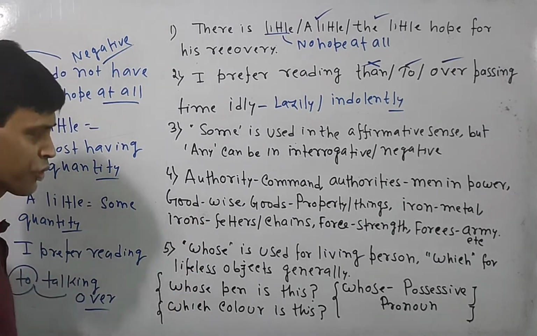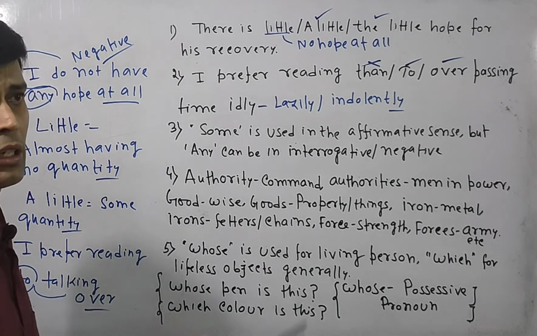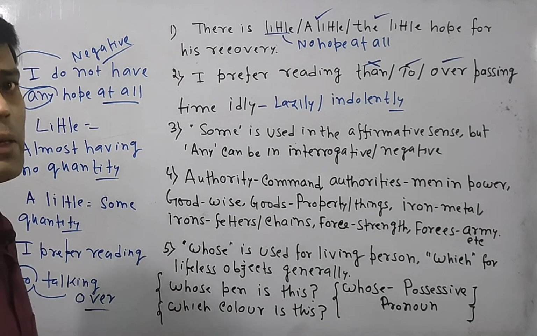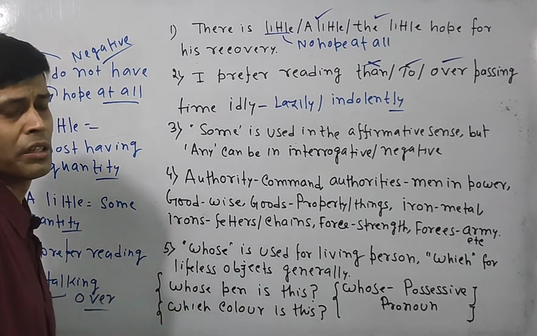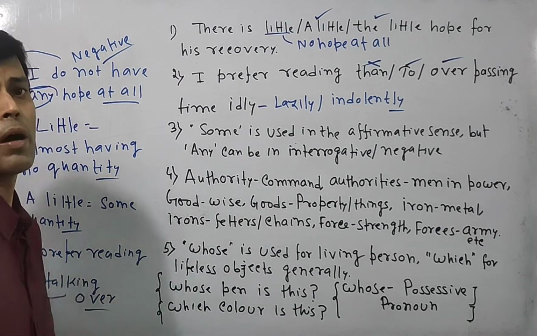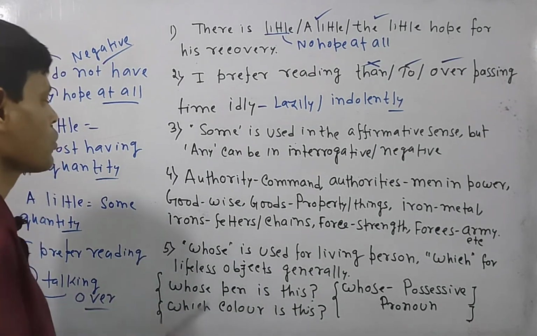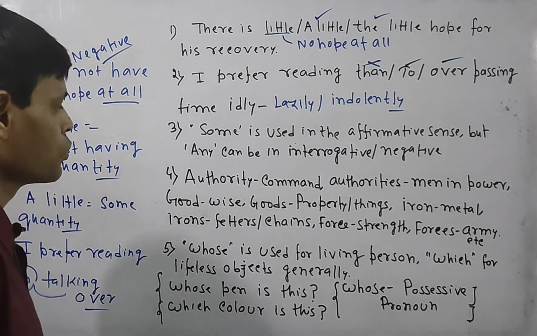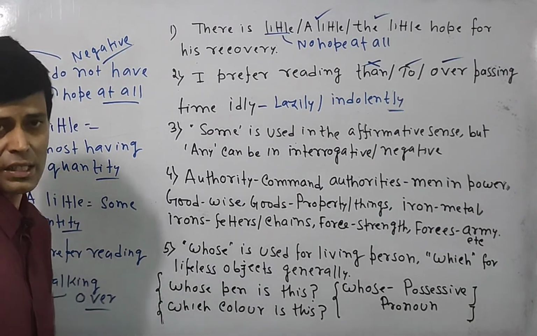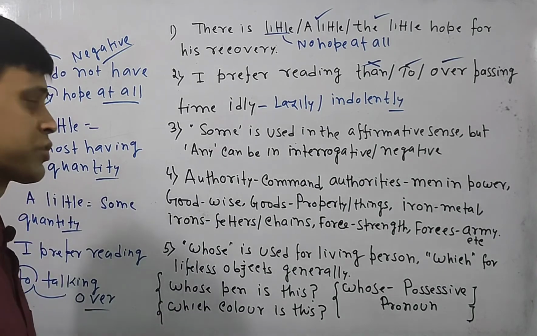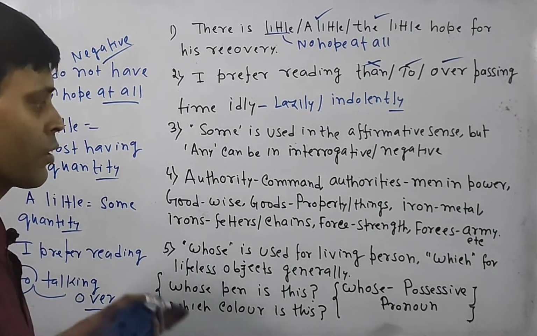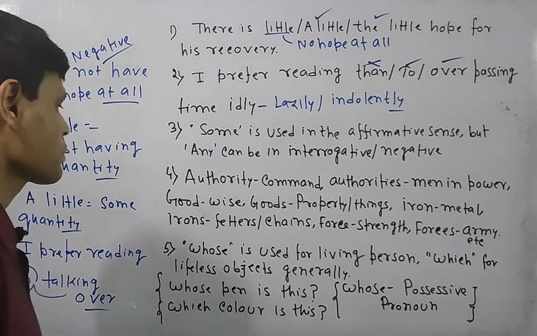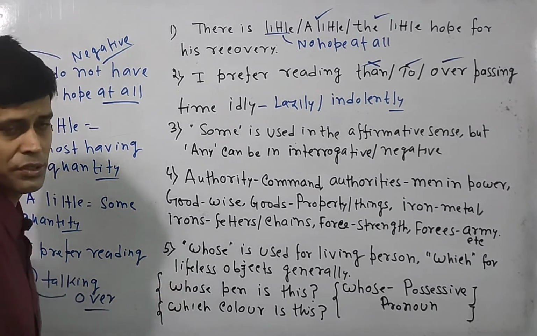Authorities means men in power. Good, you all know good, better, best. On the other hand, goods means property or things or commodities. Iron is a metal. Irons means fetters or chains.